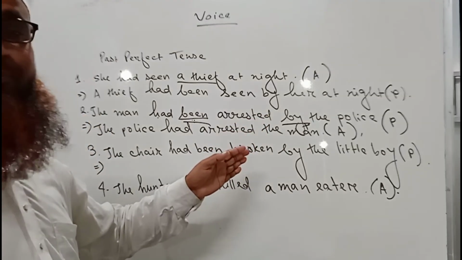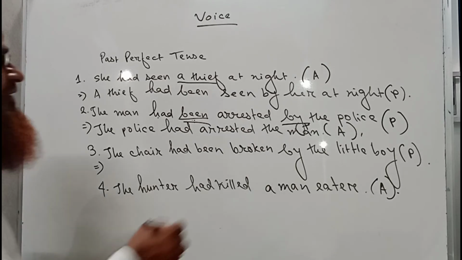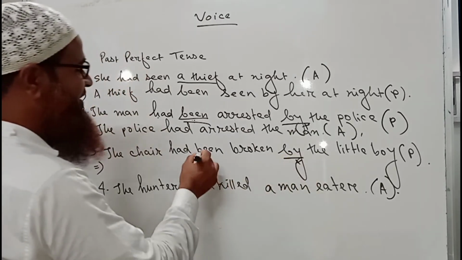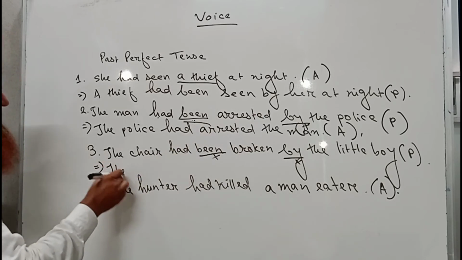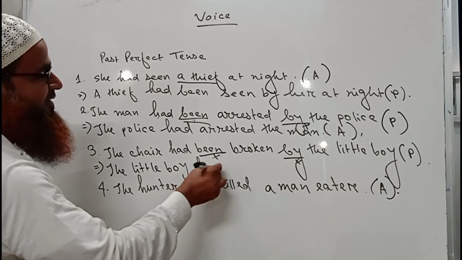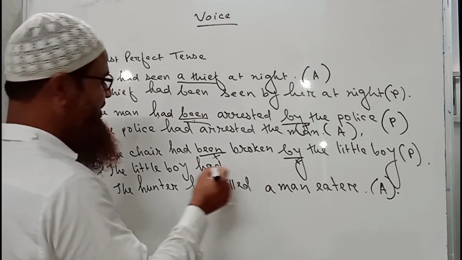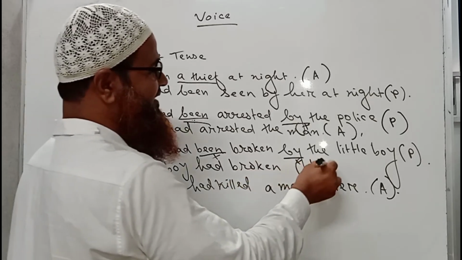That is why I am practicing the both form of changes. Okay. Now here also by should be omitted and been should be omitted. Simple. The little boy will become the subject. The little boy. And had will come. The little boy had broken the chair.